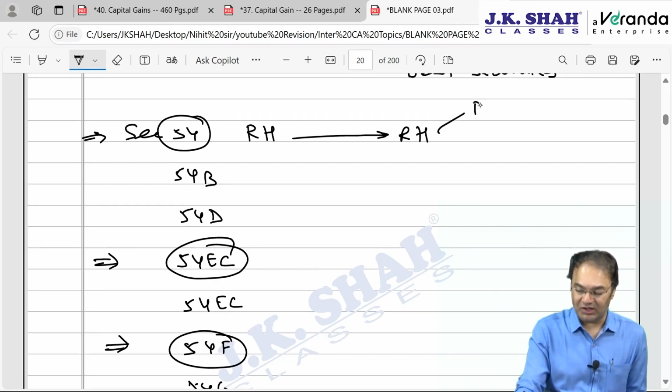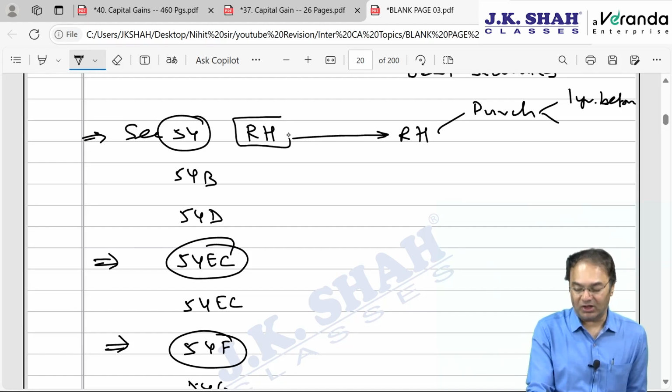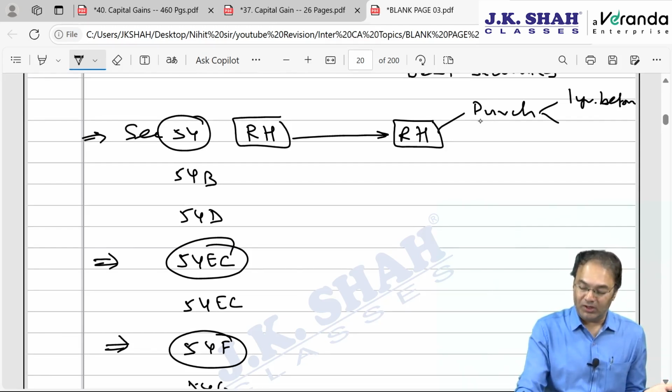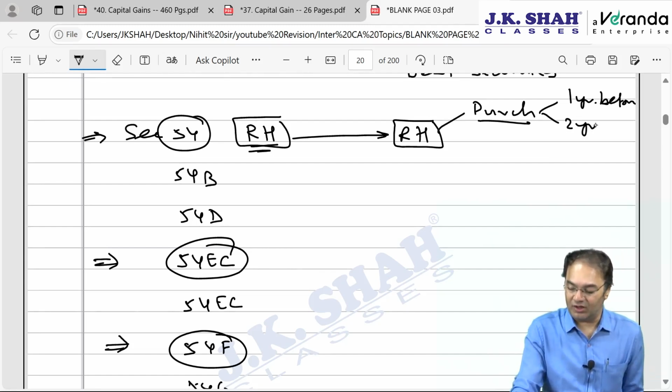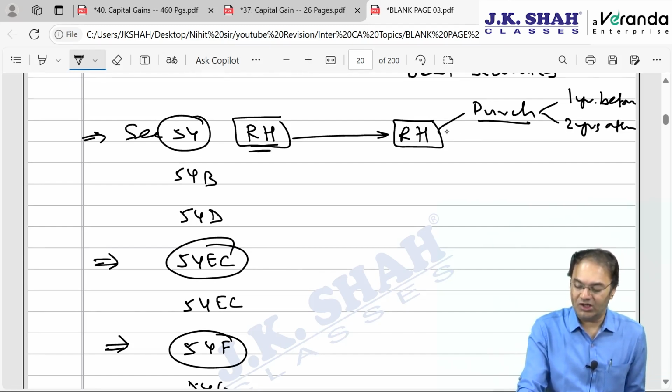In case you are purchasing, then the time period to acquire the asset is either 1 year before the date of sale of the current asset, this particular house. House 1 is sold, house 2 is acquired. House 2 is to be acquired within a period of 1 year before the sale of this house or 2 years after. In case you are constructing it, then the time limit is 3 years, within 3 years after the date of transfer of house number 1.